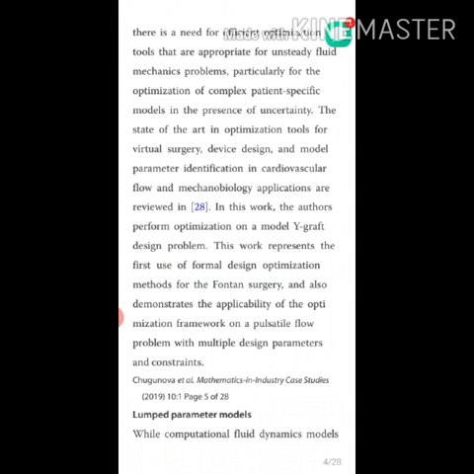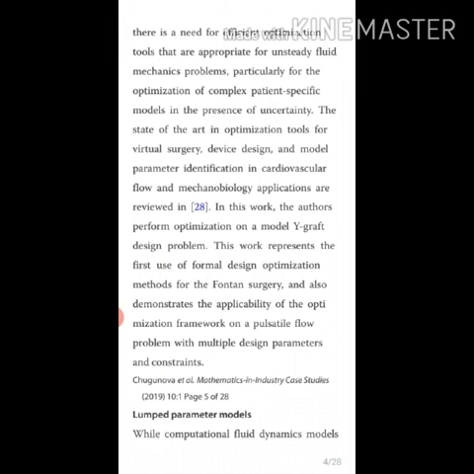This work represents the first use of formal design optimization methods for the Fontan surgery and also demonstrates the applicability of the optimization framework on a pulsatile flow problem with multiple design parameters and constraints.